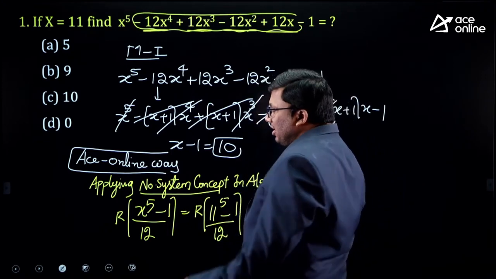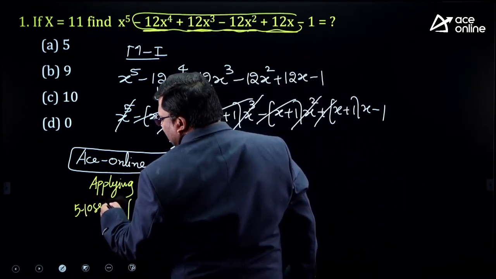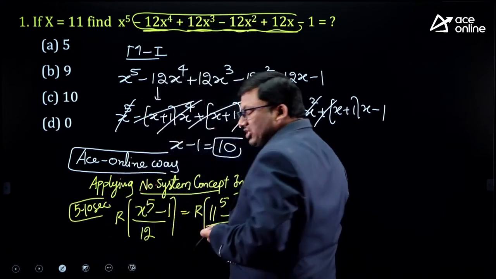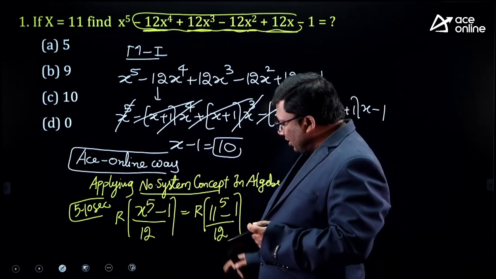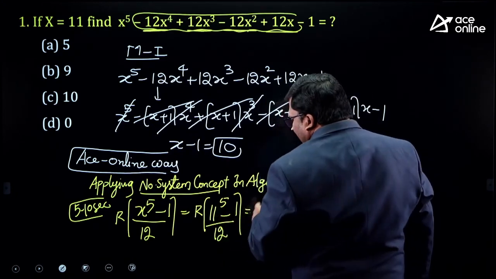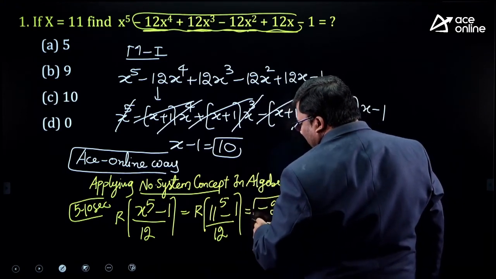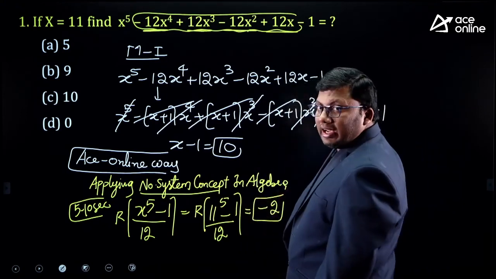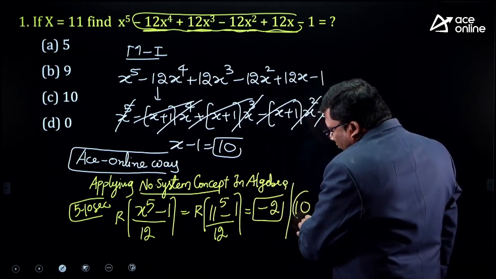Single step answer. Within 5 to 10 seconds you will get the answer. X power 5 minus 1 whole divided by 12. X is 11. 12 ones are 12. Negative remainder minus 1. Minus 1 power odd is minus 1. Minus 1 minus 1 is minus 2. Whenever you get a negative remainder, add the denominator. 12 minus 2 is 10.